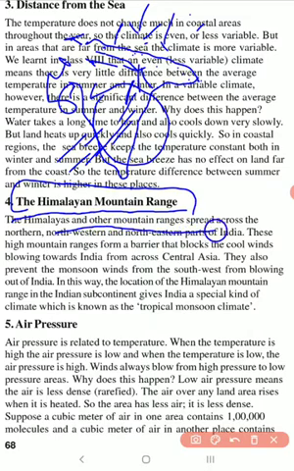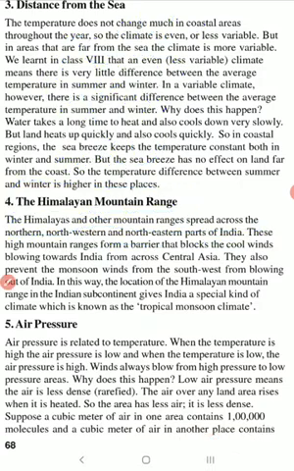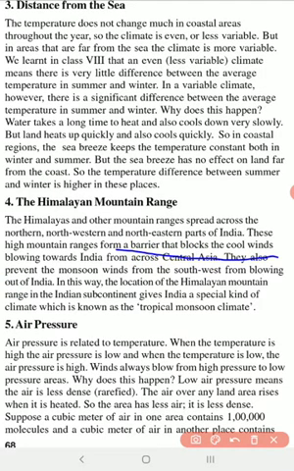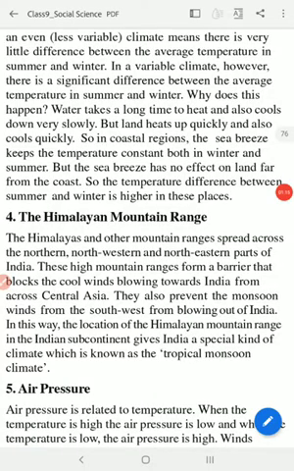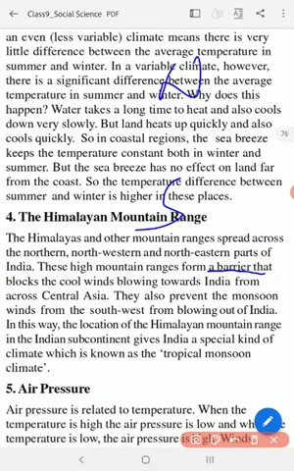The Himalayas and other mountain ranges spread across the northern, northwestern, and northeastern parts of India. So these high mountain ranges form a barrier. I told you, it forms a kind of wall that blocks the cool wind blowing towards India from Central Asia. So these Himalayan ranges, in one way, stand as a barrier, as a kind of wall between the northern and southern hemisphere, so it stops the very cool breeze from the northern hemisphere.